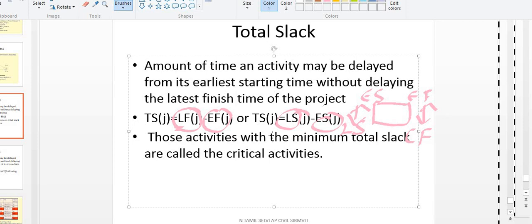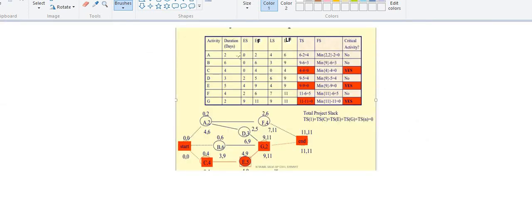We will see that here. Okay, now you see this. It is a tabulation format also, you can use it. So now what I have told you is how to calculate the total slack. ES, this is what? Early start.